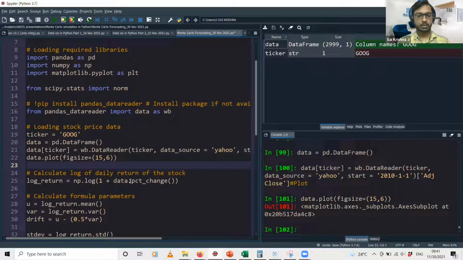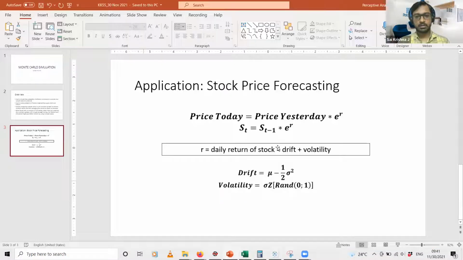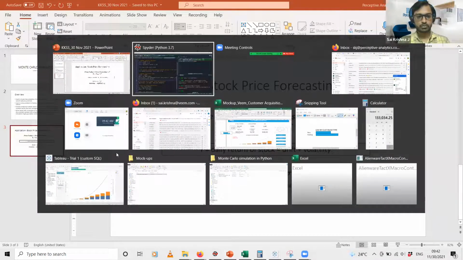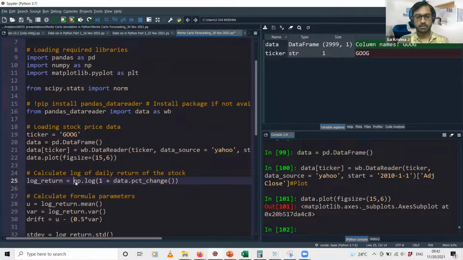But why do we calculate log in the first place? That is because in order to calculate this e power r, right? If you remember, log of anything to the base e is equal to x means then e power x is equal to that anything. So that is how the formula goes, right? If you remember the mathematics formula, that is how that goes. So in order to get this parameter for e power r, the first step to do is to calculate the logarithm. So we'll just calculate the logarithm of the daily return, which is nothing but the percentage change.